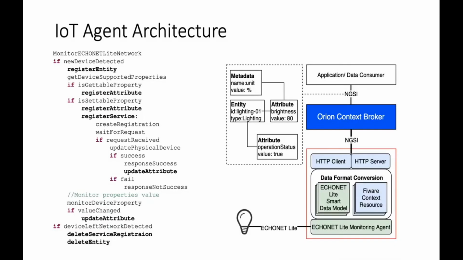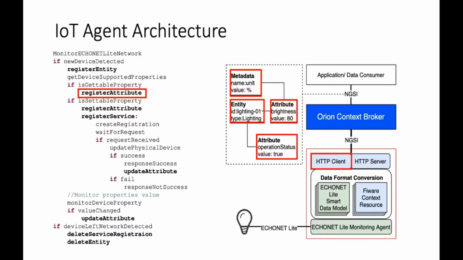The second part of the integration is the agent that manages the ECHONET Lite devices and acts as a client to connect with the Orion Context Broker. This agent includes an ECHONET Lite monitoring agent to monitor the network of ECHONET Lite devices. Since the data model as well as the interaction APIs have been defined, as soon as a new device is detected, it is registered into the server as an entity via the HTTP client. Next, the properties of the detected devices are extracted and registered as attributes. And if the value of a property changes, it will be updated to the server in the same manner.